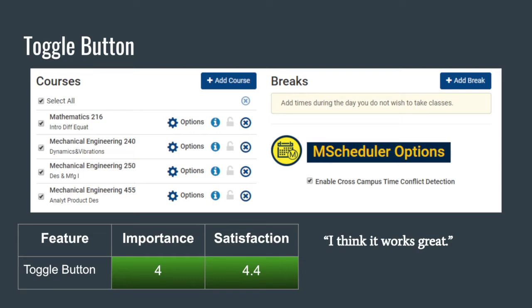Our other new feature in MVP2 implements the ability to toggle on or off the conflict feature. This was added to address some users who wanted more flexibility with our extension while also providing us with a broader appeal to students who just want the campus labels. For ease of use, conflict detection is enabled by default, and the user's preferences are saved even when they close the browser. Our users felt that this worked great and it scored high in both importance and satisfaction.